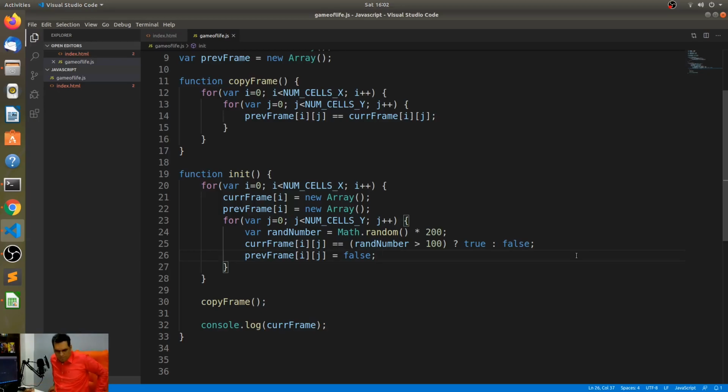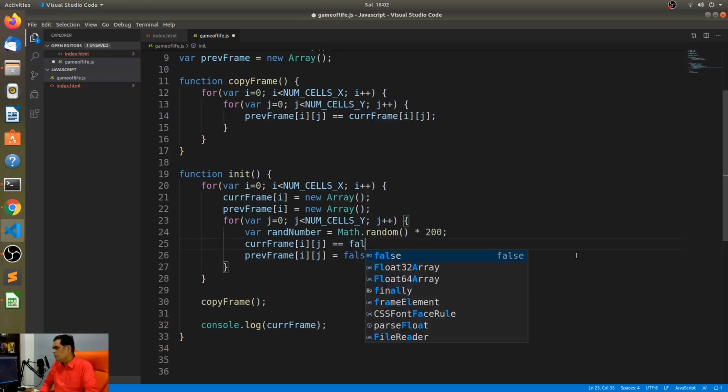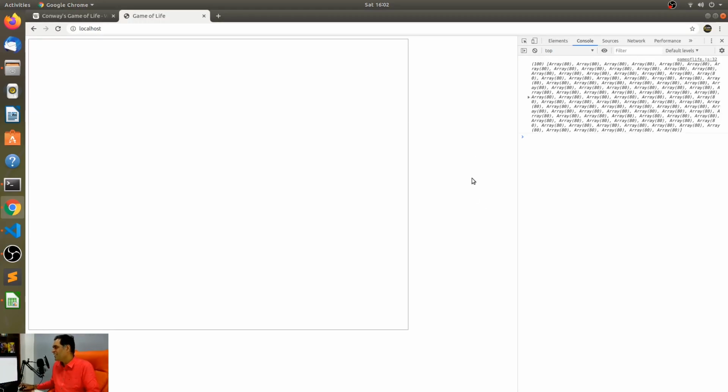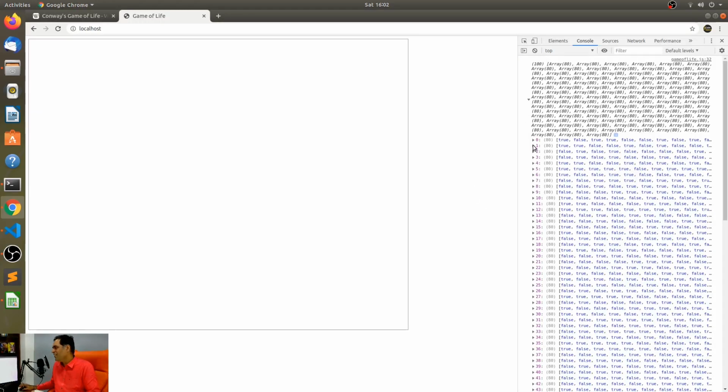Yeah, so maybe that doesn't work. Really? Yeah. Let's try this. Oh my God. Why did we do that? That's one of the standard errors. Yeah, everybody makes it. So there you go. Now we have a 2-dimensional array containing true and false. Right. All right.